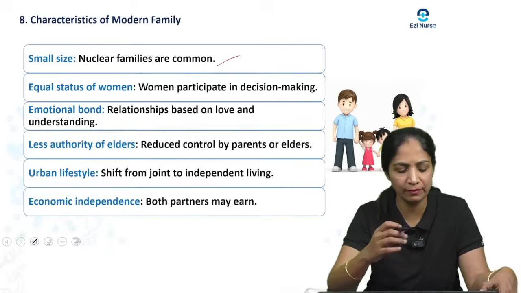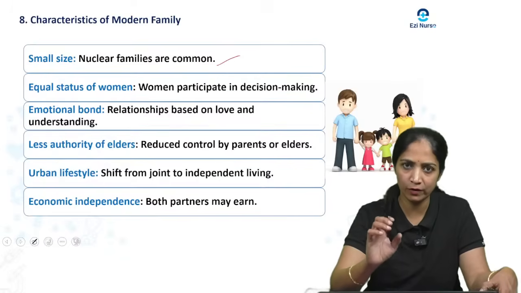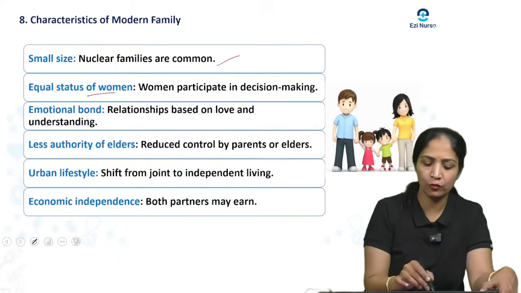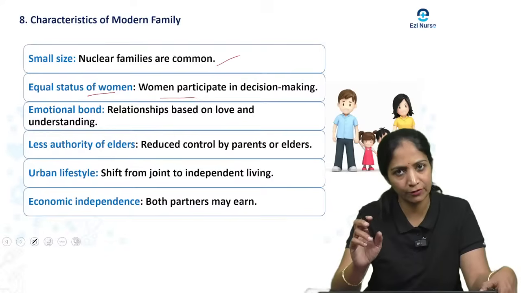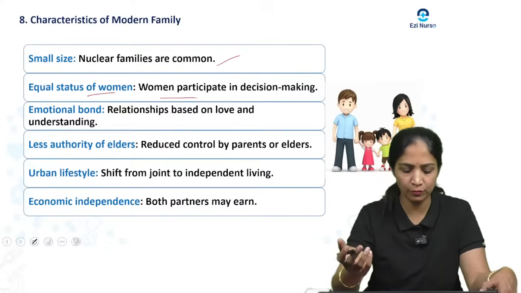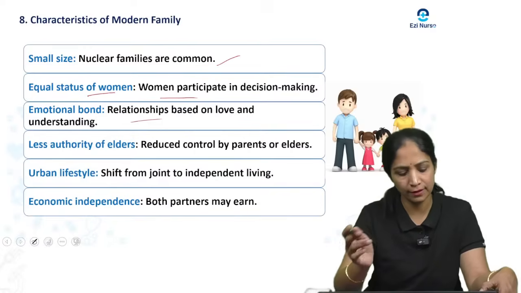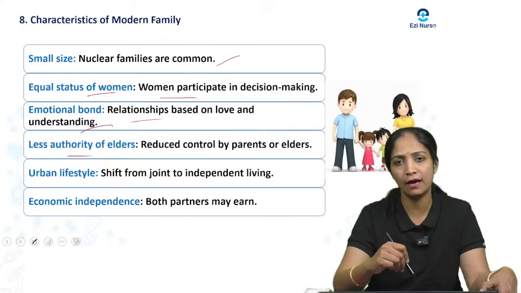In this modern family there is equal status of the woman, the woman participates in decision making, and there is emotional bonding, a relationship based on love and understanding, and less authority of the elders.